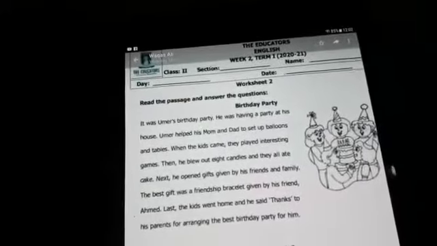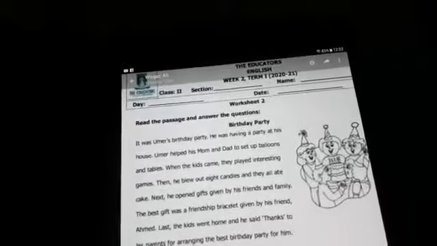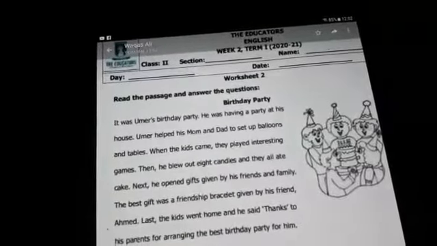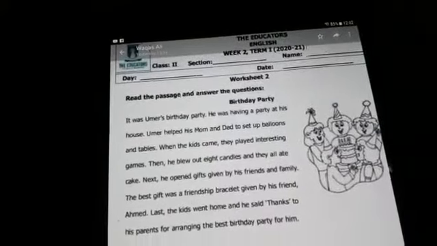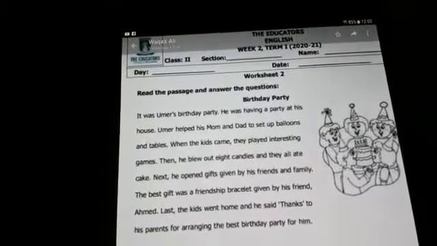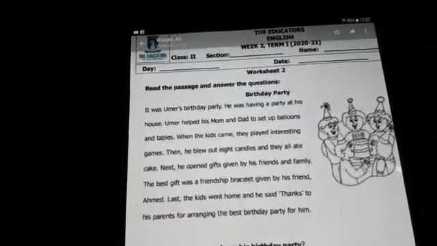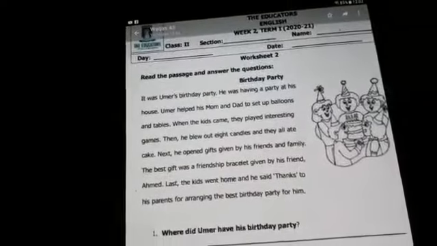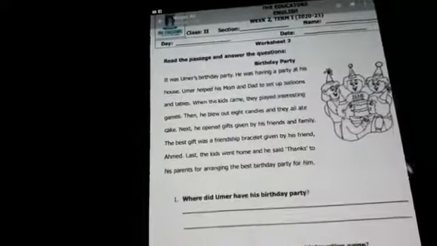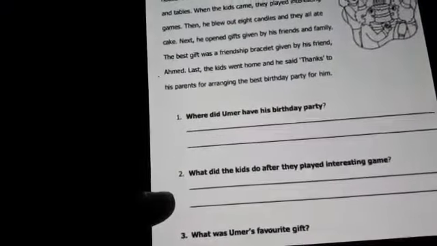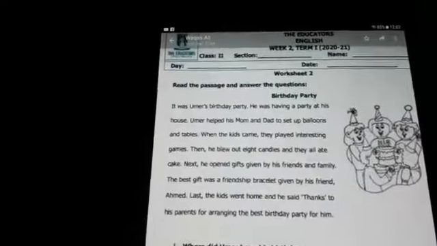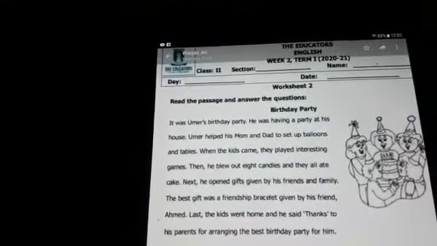Okay, we have done worksheet 1. Now it's time to complete worksheet 2. In worksheet 2 there is a comprehension passage given, and you have to read this passage carefully 2 or 3 times to give the answers to the questions given below. Clear? Okay. Read the passage and answer the questions.